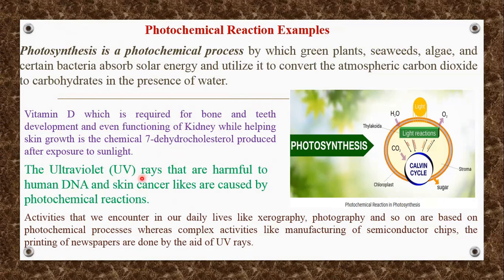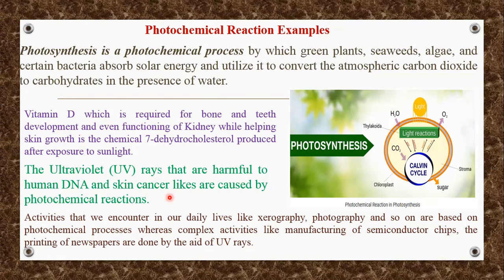Another example is ultraviolet rays, which are harmful to human DNA, and skin cancer caused by photochemical reactions. When your body is exposed to sunlight, the UV rays enter the skin and cause different kinds of damage, which can lead to skin cancer.